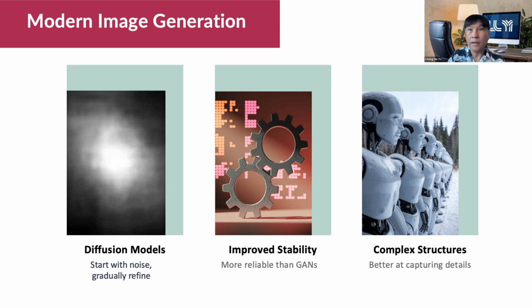In recent years, these limitations have led to the rise of a more powerful alternative, diffusion models. These models generate images by starting with pure noise and then gradually refining it through a learned denoising process. This reverse diffusion technique is not only more stable to train, but also excels at capturing complex structures and textures with remarkable fidelity.